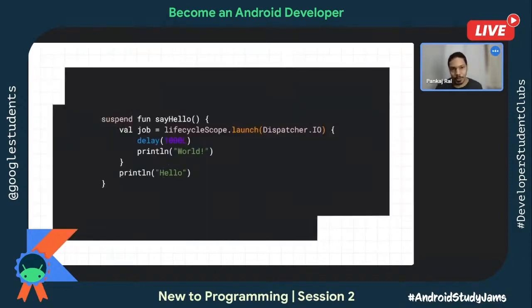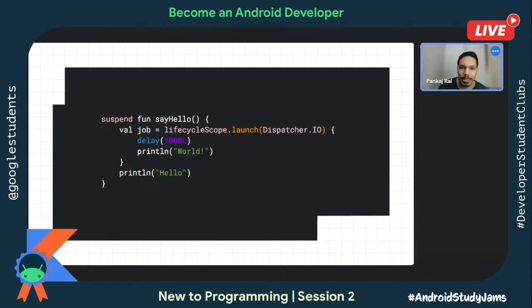In Android, when you try to call launch or async, then you have something called lifecycle scope. With lifecycle scope, you can directly call .launch. And when you say lifecycle scope, then what it does is that when you kill the activity, that means when you press the device button, activity is destroyed, then it automatically removes this launch or the async call which you have called before.